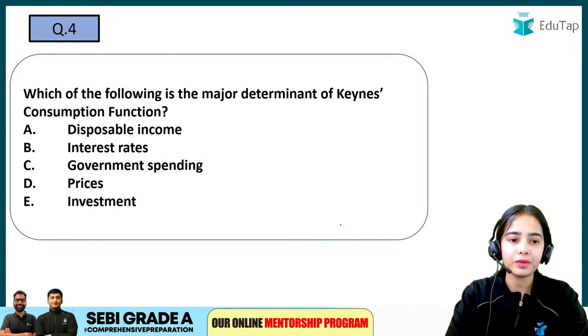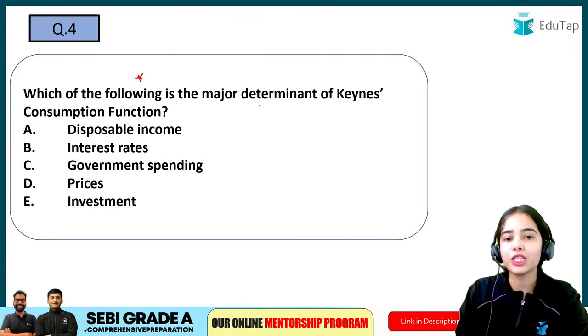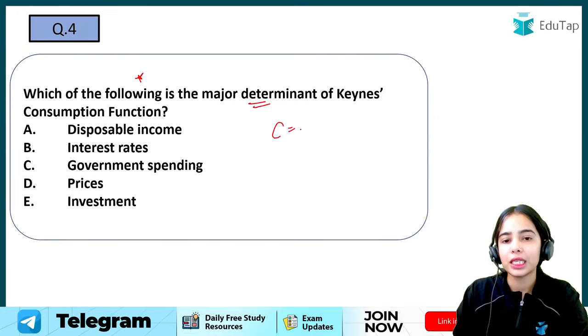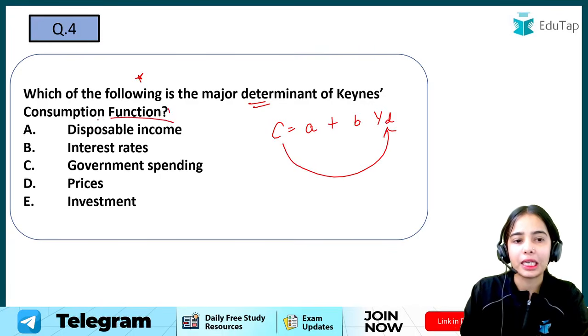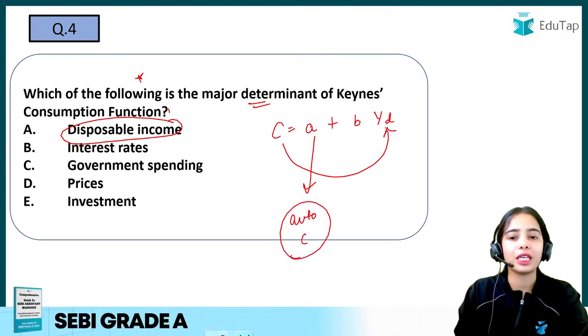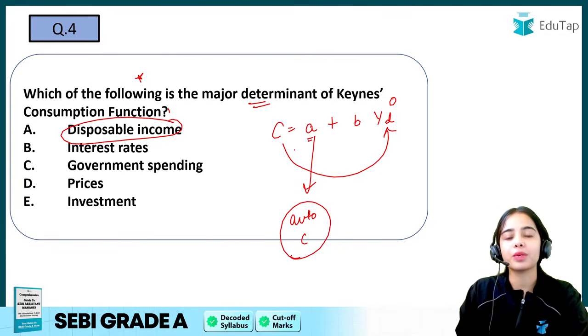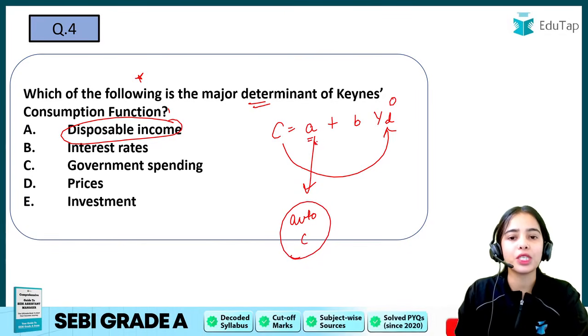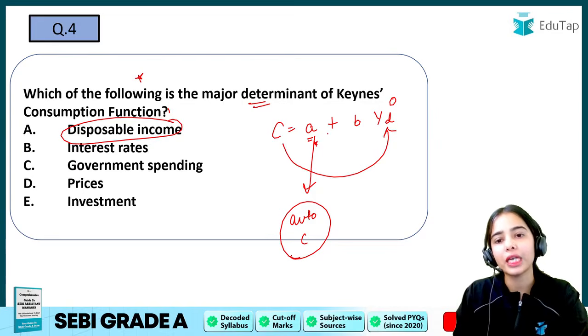Okay. Now, which of the following is the major determinant of the Keynes consumption function? So the Keynes consumption function is consumption equal to autonomous consumption plus b Yd. So consumption depends upon the disposable income. A is what? A is autonomous consumption. That shows that even if the level of income is zero, still there is some consumption happening. So this consumption is independent of the level of income.